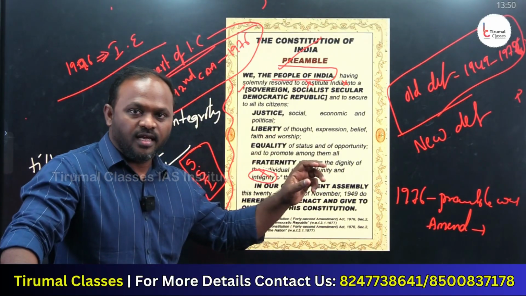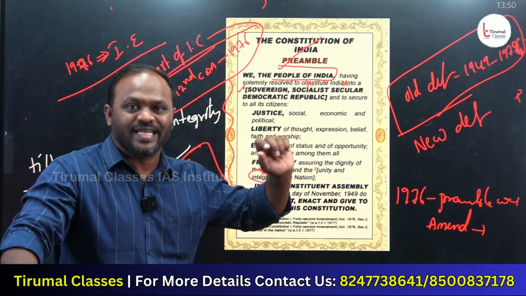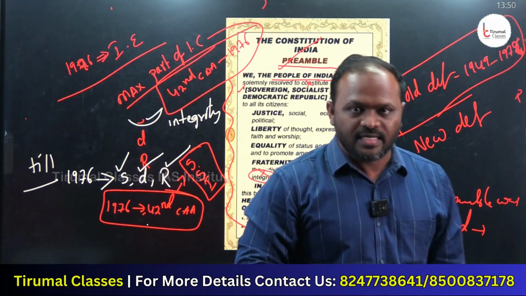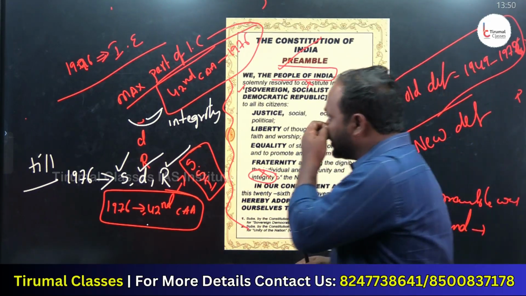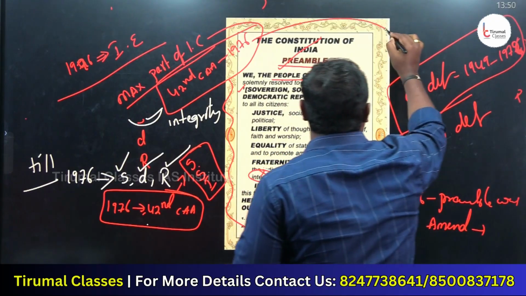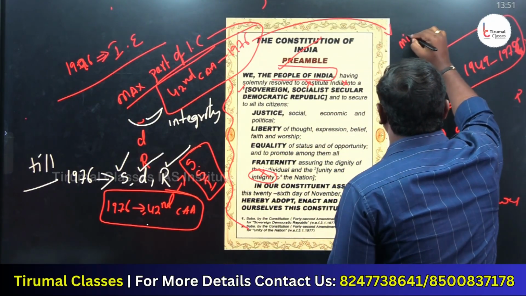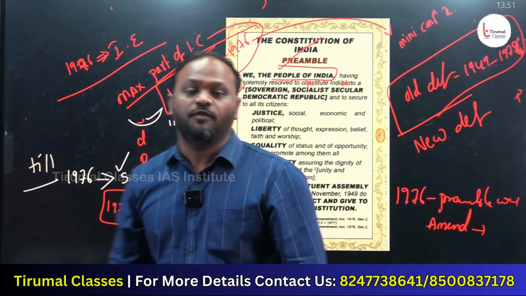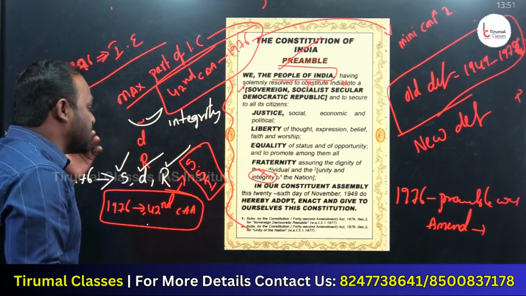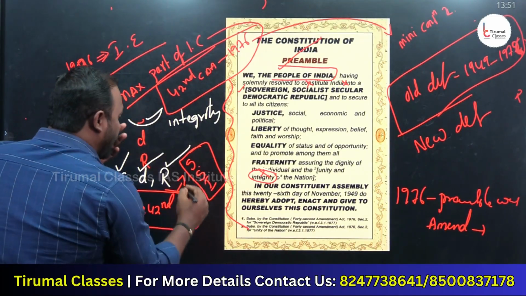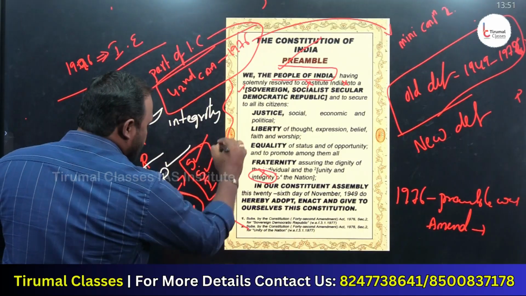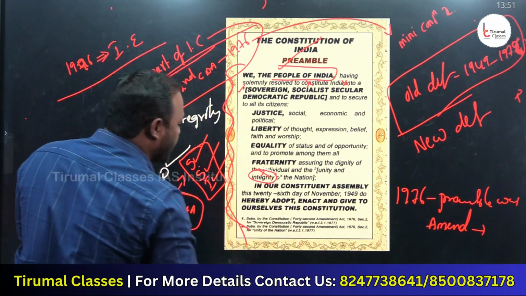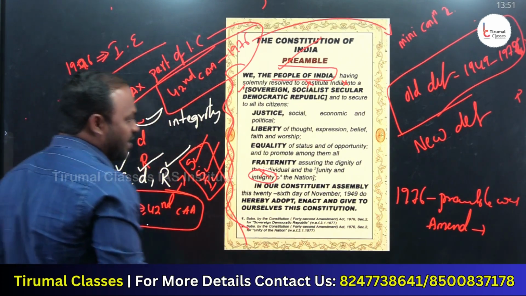By which amendment did we change the Indian Constitution the most times? The 42nd Constitutional Amendment Act of 1976, due to the internal emergency. That is the reason why the 42nd Constitutional Amendment Act is known as the Mini Constitution of India. By this 42nd Amendment, we added three words to the preamble, that is socialist, secular, integrity. After adding these, this is the definition called the preamble. Is it clear, everyone? Yes.